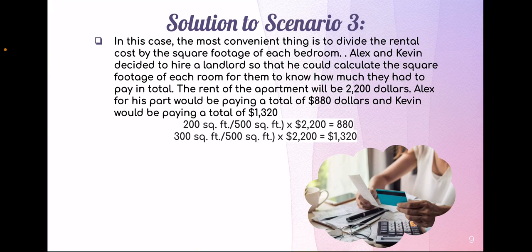Solution to scenario 3. In this case, the most convenient thing is to divide the rental cost by the square footage of each bedroom. Alex and Kevin decided to hire a landlord so that he could calculate the square footage of each room for them to know how much they had to pay in total. The rent of the apartment will be $2,200. Alex, for his part, will be paying a total of $880, and Kevin will be paying a total of $1,320.